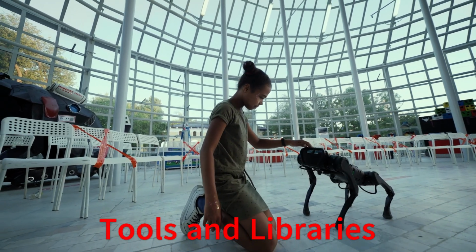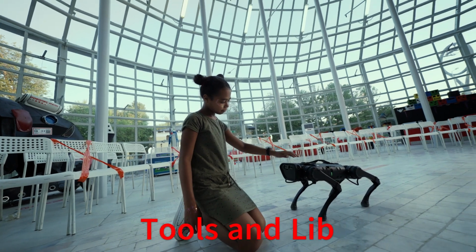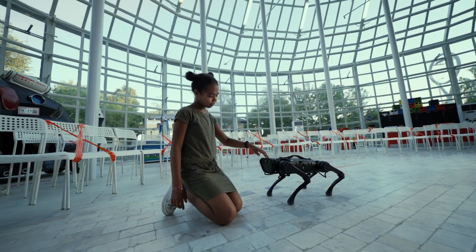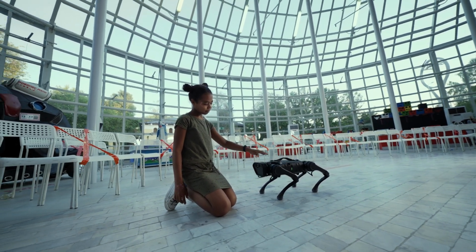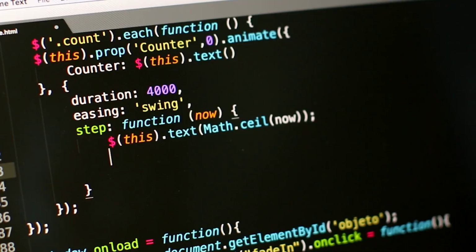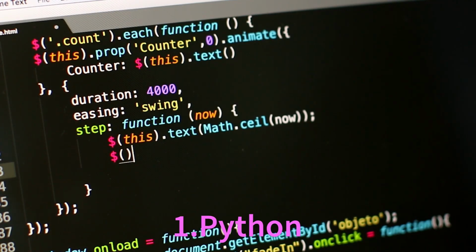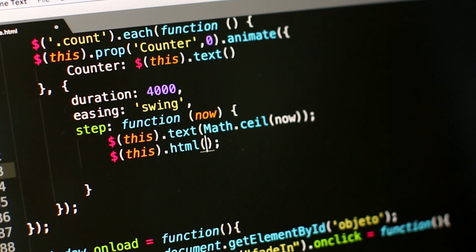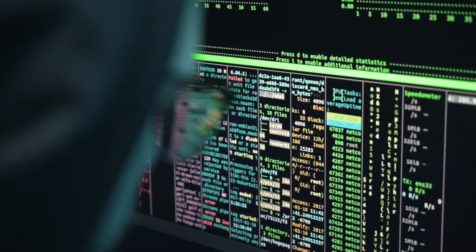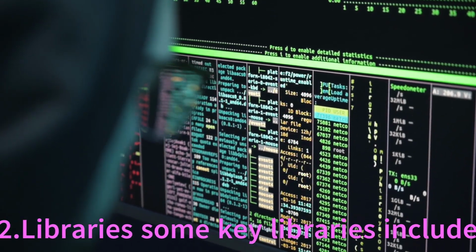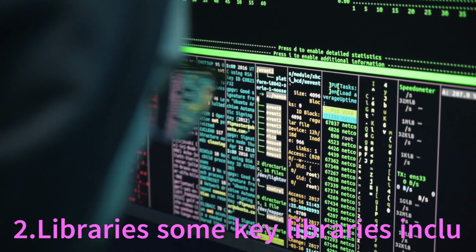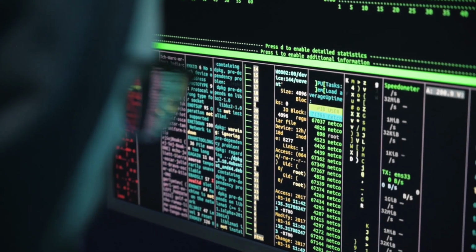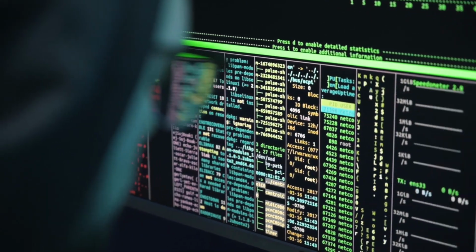Tools and libraries. To get started with AI and ML, you'll need to familiarize yourself with some tools and libraries. Here are a few popular ones. Number 1, Python. This is the most widely used programming language for AI and ML due to its simplicity and extensive libraries. Number 2, libraries. Some key libraries include TensorFlow, an open-source library for machine learning and deep learning.